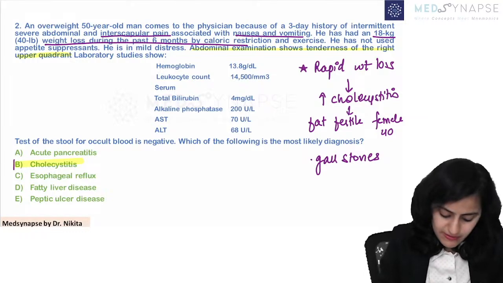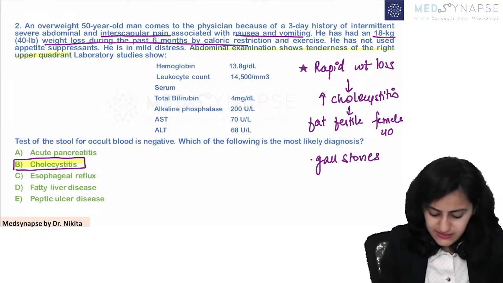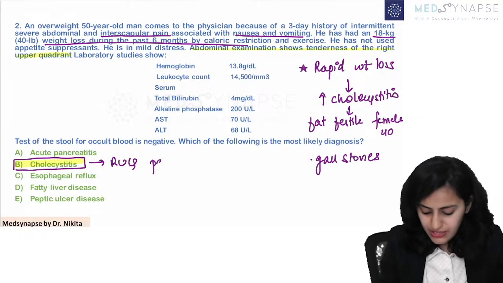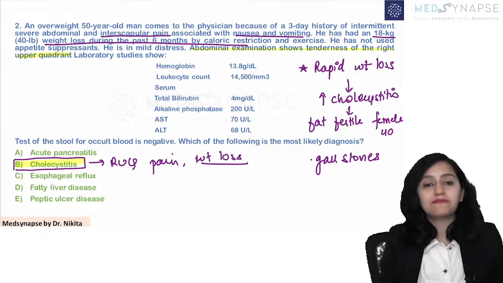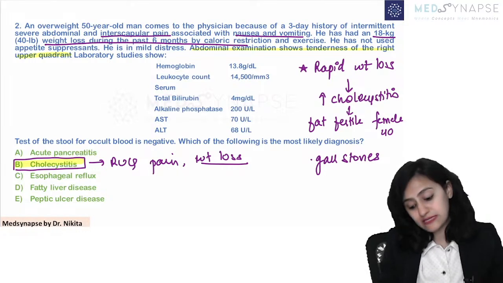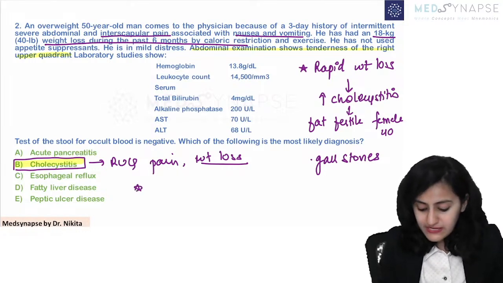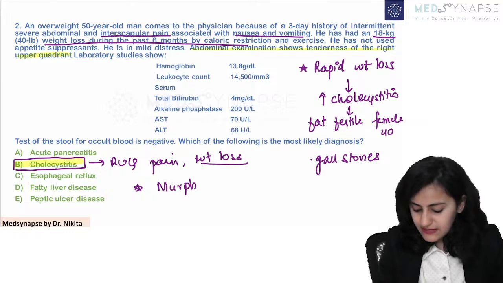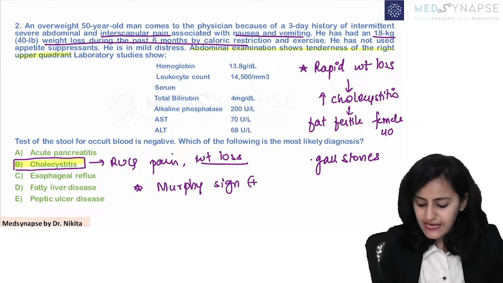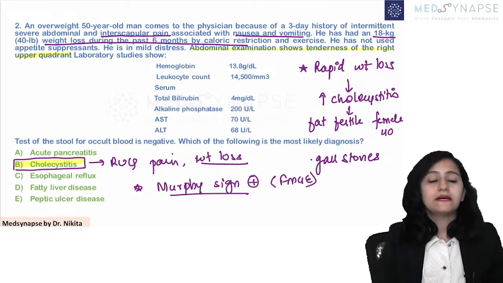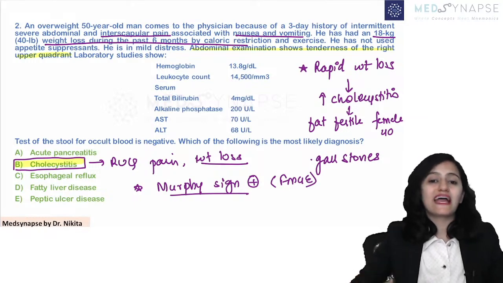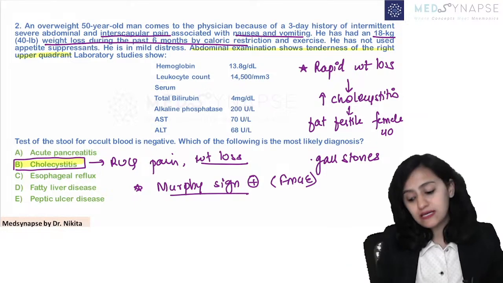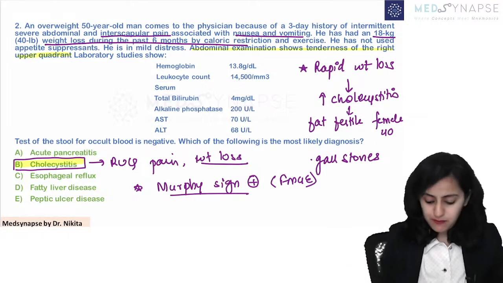Remember, right upper quadrant pain along with rapid weight loss is an important risk factor for cholecystitis. What sign do we get positive here? Remember, it is Murphy sign positive, asked very frequently in the FMGE exam. Murphy sign positive, a catch in the breath when there is deep breathing.